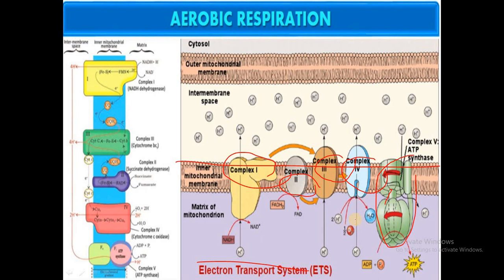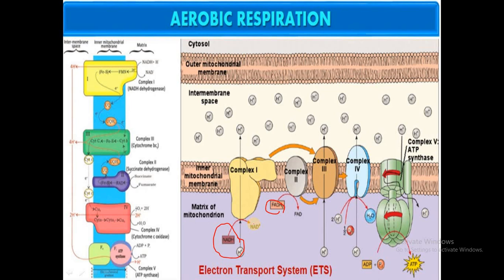So now let's begin the further steps here. To start with the electron transport system, we have to take the NADH2 and FADH2 which are produced during the glycolysis and the Krebs cycle. These NADH2 and FADH2 will move to the inner membrane of the mitochondria. During the reaction, the hydrogens get oxidized.